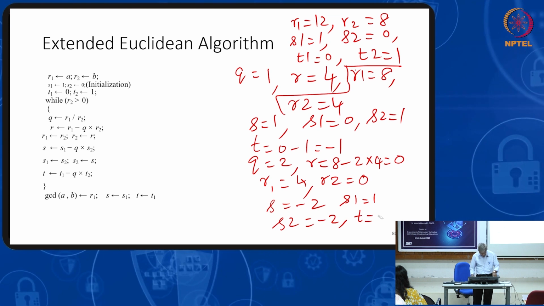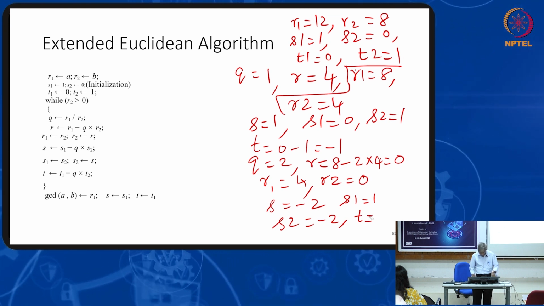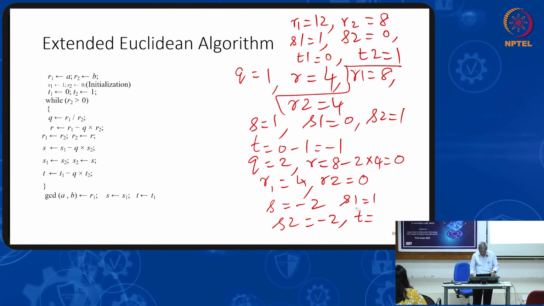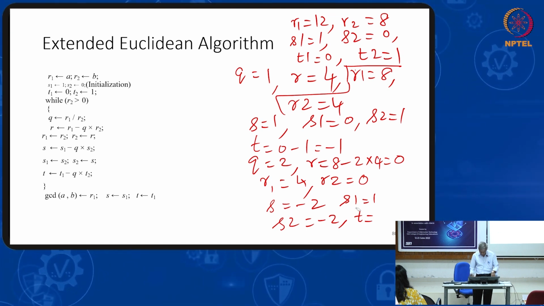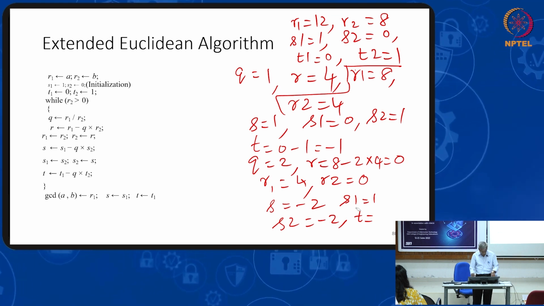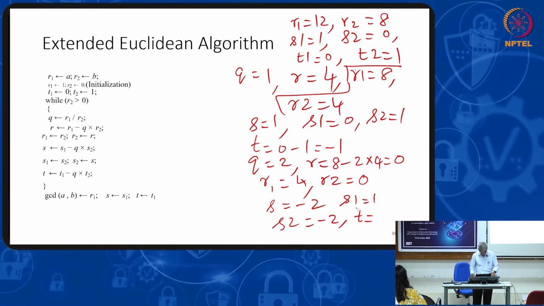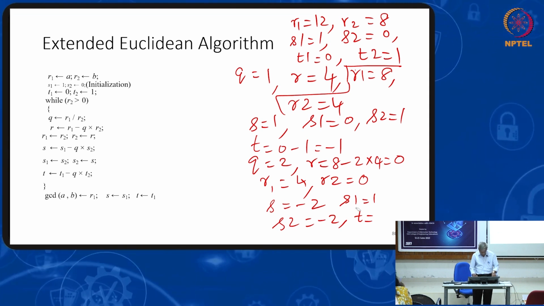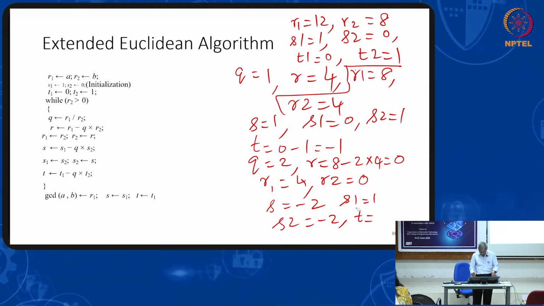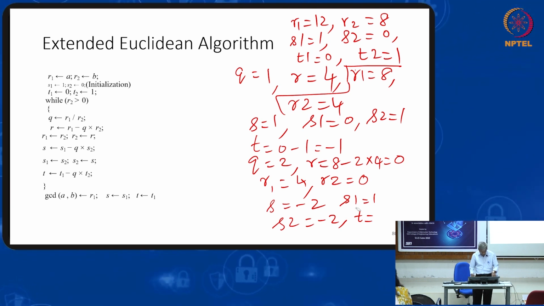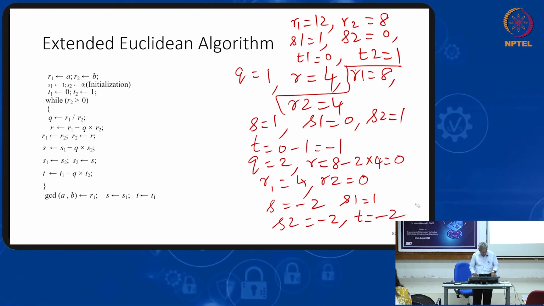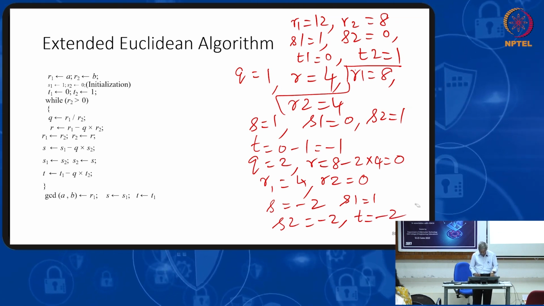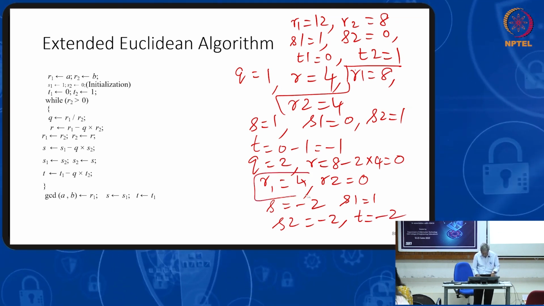T equal to T1 minus Q T2. How much is T2? 1. Q is 2 into 1. T1 is 0, 0 minus 2. Now, greatest common divisor is R1. So, greatest common divisor is right now R1.